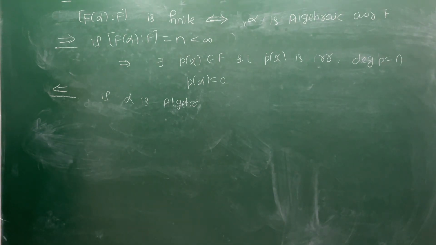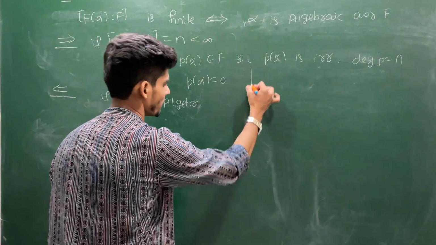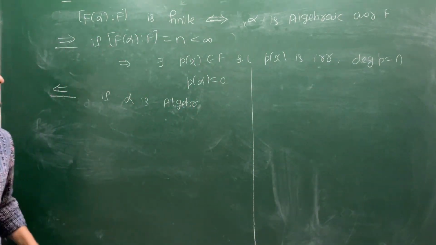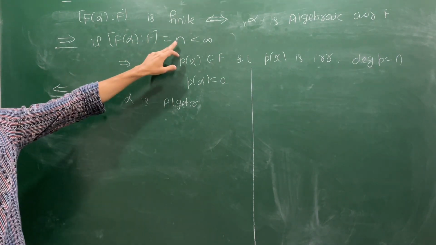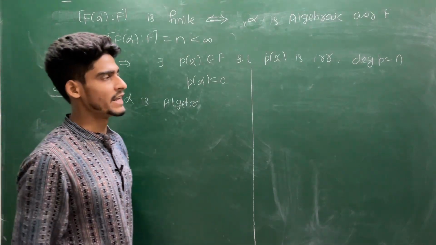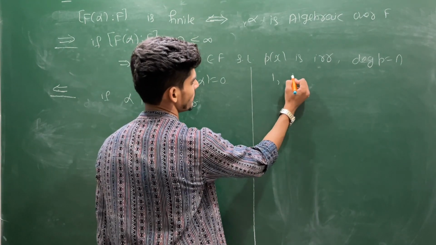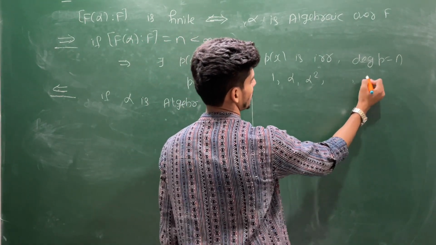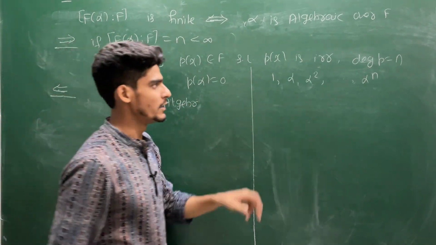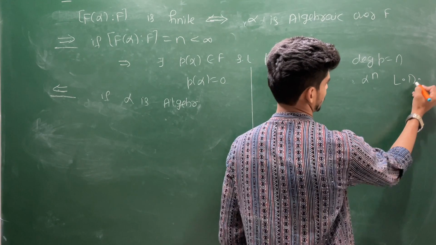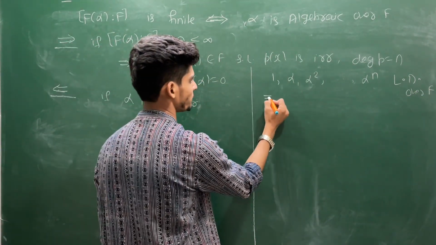Okay, let me give you one more criteria for this, because I think it is worth exploring more. Suppose F alpha over F is an n dimensional vector space, or you can say F alpha is an n dimensional vector space over F. So if you choose any n plus 1 elements, those are going to be linearly dependent. So what about this 1, alpha, alpha square, up to alpha to the power n? This is linearly dependent over F. This will force you.